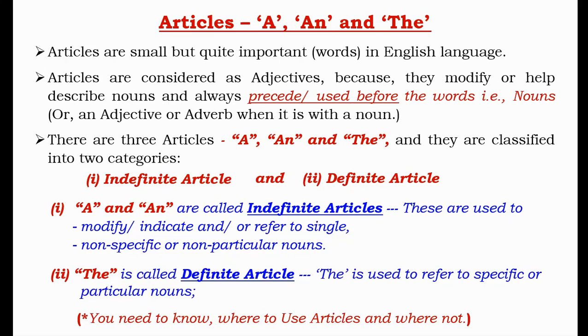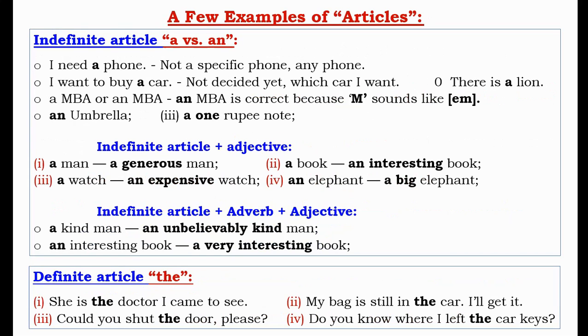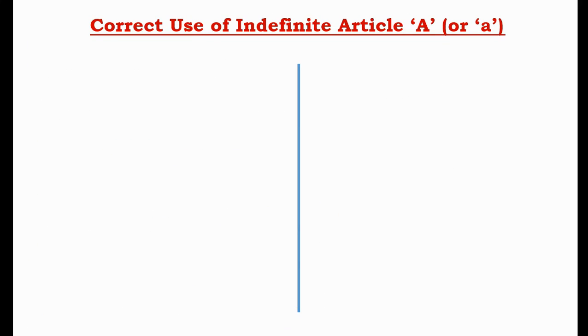There are some rules and restrictions in using articles in English language. So you need to know where to use articles and where not. We shall study all these here soon. A few examples of articles are shown here for your easy reference. You can see the definite articles and indefinite articles and how these are used in sentences or before the particular words. We shall study the correct use and applications of all the three articles one by one.